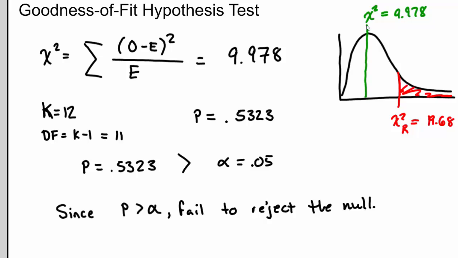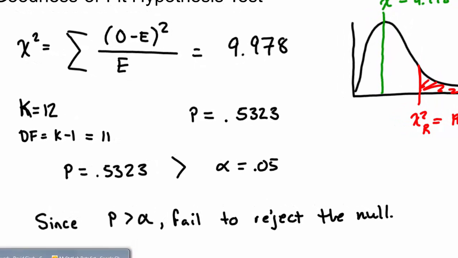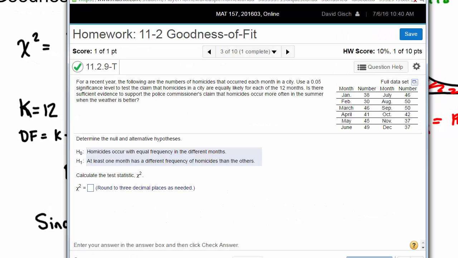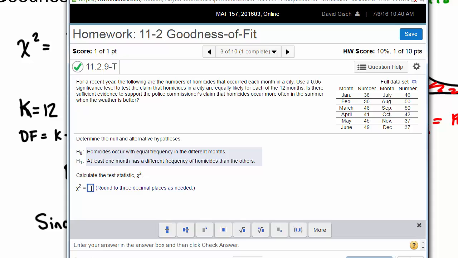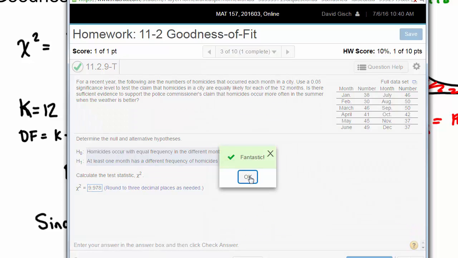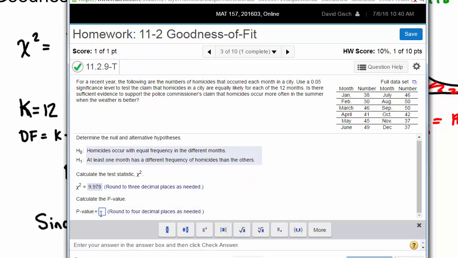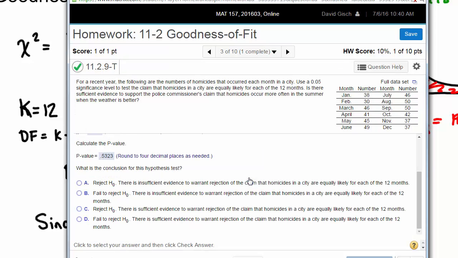So that gets us everything we need, so we can just go back into the problem now and enter all our data. So 9.978, and 0.5323 was our p-value, to 4 decimal places. Good. And so we just said we failed to reject the null.